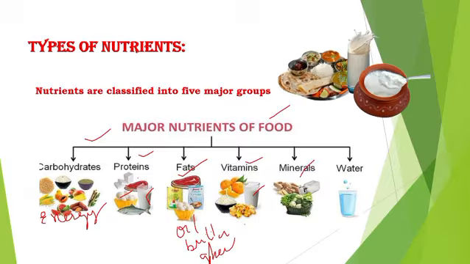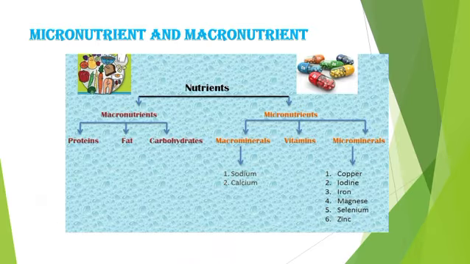And next is mineral. Mineral is very important and it plays a specific role in our body. It includes iron, sodium, calcium, phosphorus. Means all the green leafy vegetables you have to eat to maintain the minerals in our body. And all kinds of food we have to eat. Got it? And last but not the least, water. Water is very important to digest the food and it contains all the minerals inside it. Understand? So it is very important for us.